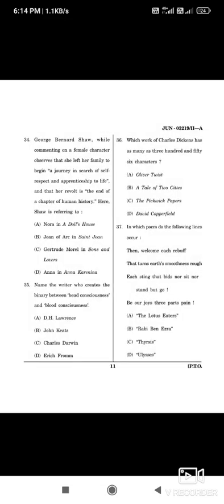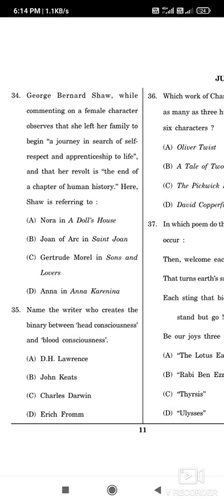Now the question number 34. George Bernard Shaw, while commenting on a female character, observed that she left her family to begin a journey in search of self-respect and apprenticeship to life, and that her revolt is the end of the chapter of human history. Here Shaw is referring to Nora. So the correct answer is option number A, Nora in A Doll's House.